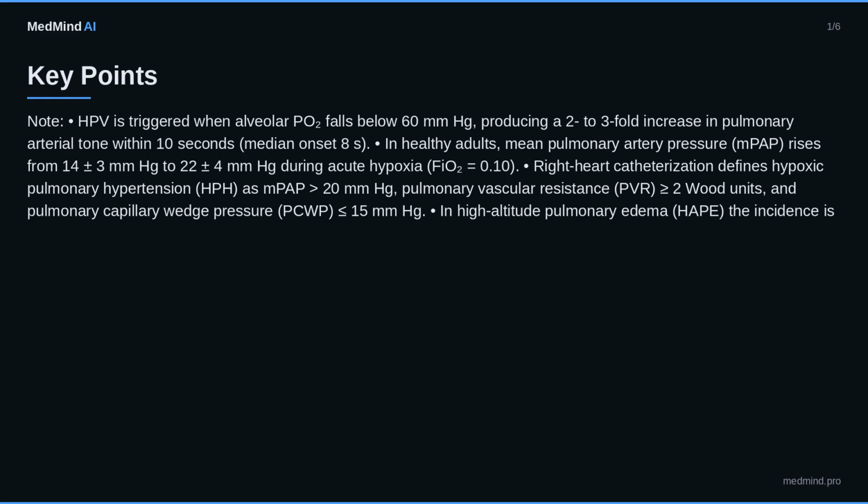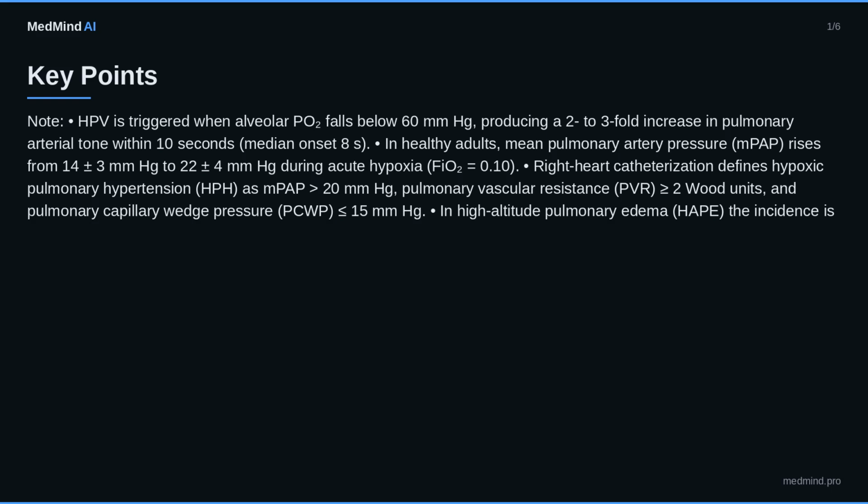In high-altitude pulmonary edema, HAPE, the incidence is 0.2%, 0.5% above 4,500 m, with a case fatality rate of 10% without treatment. In COPD, the prevalence of HPV-related PH is 25% in Gold Stage 3 and 38% in Gold Stage 4 patients. Inhaled nitric oxide, iNO, at 20 ppm improves oxygenation by 12% plus or minus 4%, PO2/FiO2 ratio, within 30 minutes. Dose escalation to 40 ppm yields an additional 5% plus or minus 2% gain.